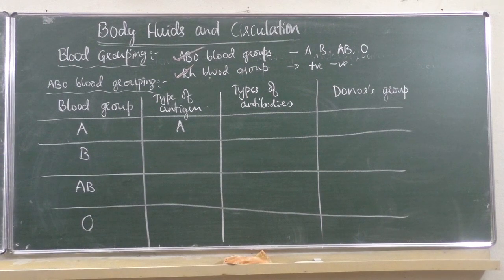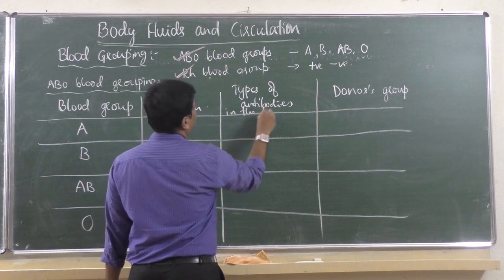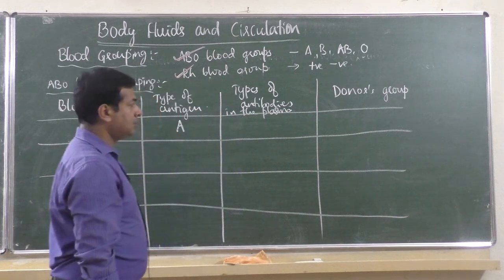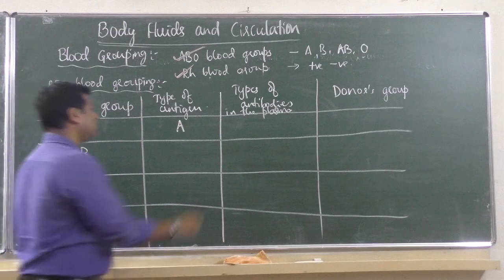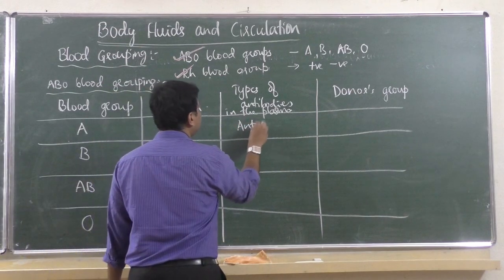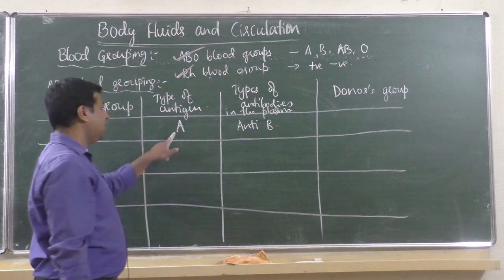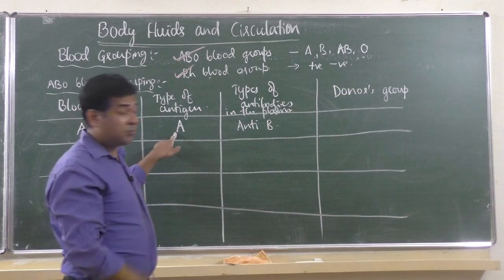Then what about the plasma? Antibodies in the plasma against this antigen, that is, what type of antibodies are produced? Anti-B is the antibody produced in the plasma against the A antigen present on the membrane of the red blood corpuscle.